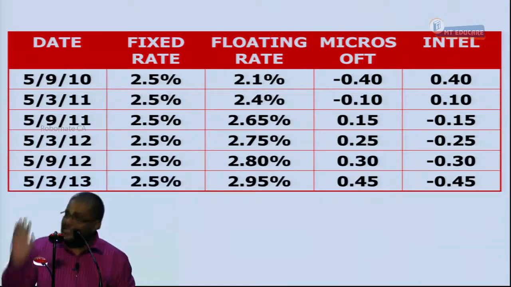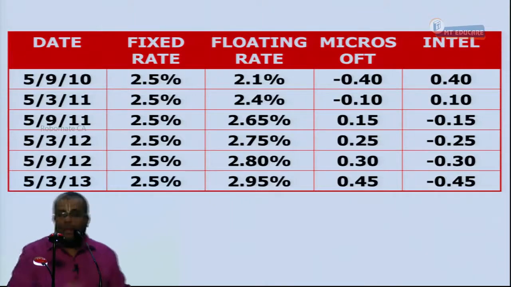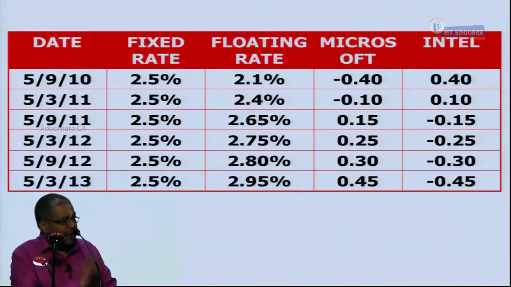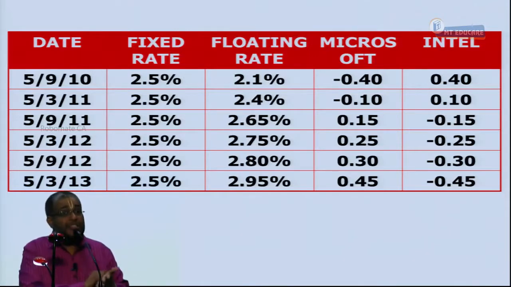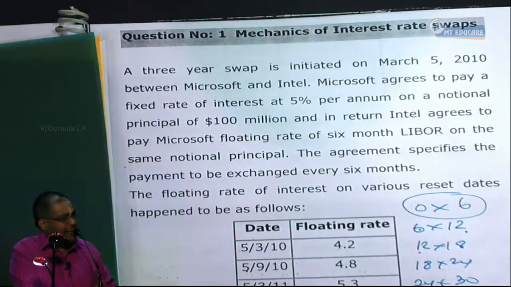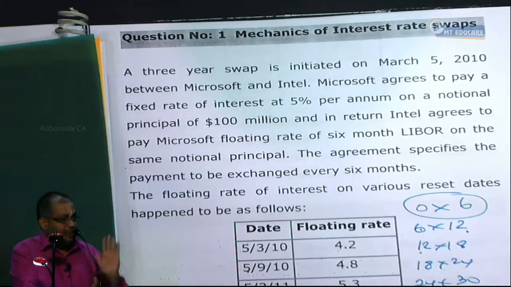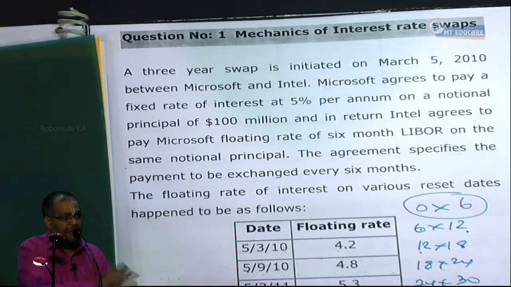Simply, this is a forward agreement only. If I enter into only one FRA, I call it a forward rate agreement. I enter into 6 forward agreements, in which 5 are forward rates and one is a spot rate. One spot rate and 5 forward rates is called a 6-leg swap. So it is as good as FRA only, where a floating rate is exchanged for a fixed rate.